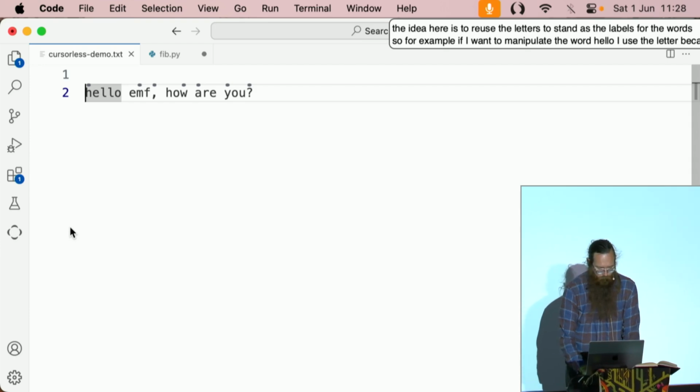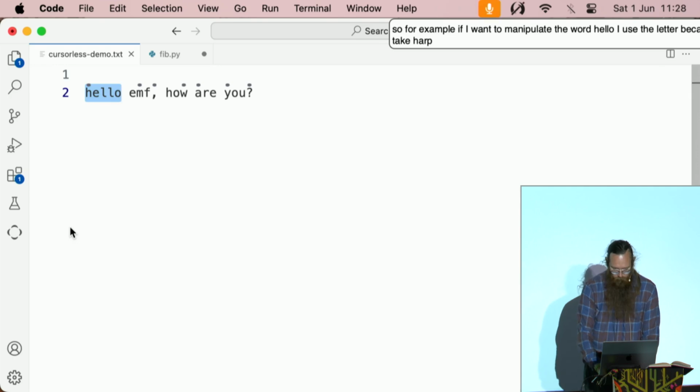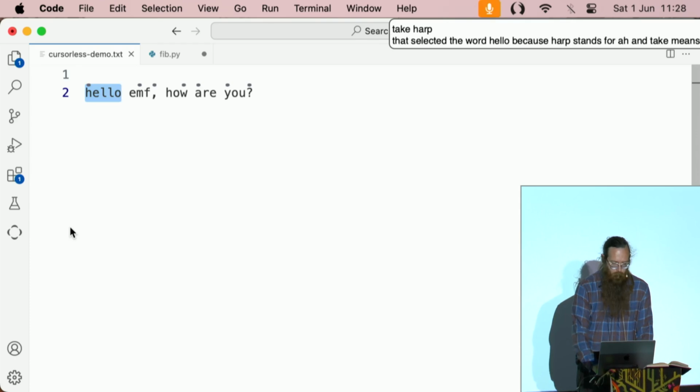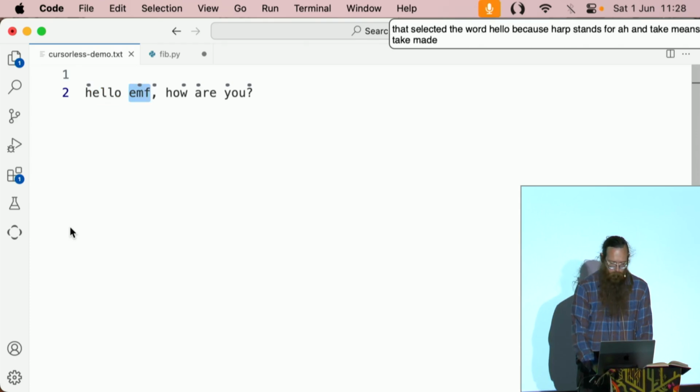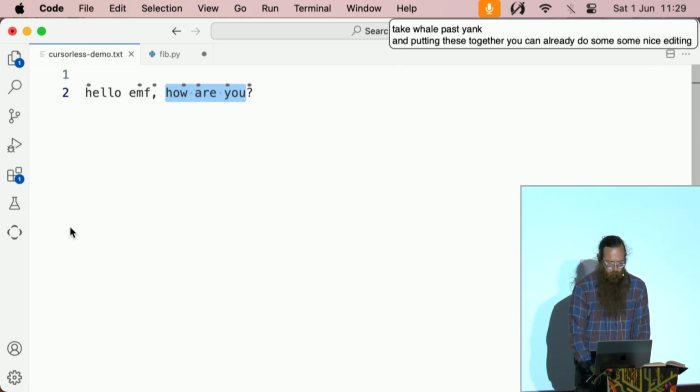Take harp. So that's selected the word hello because harp stands for H and take means select. Take made. Take whale past yank. And putting these together, you can already do some nice editing. Chuck harp.